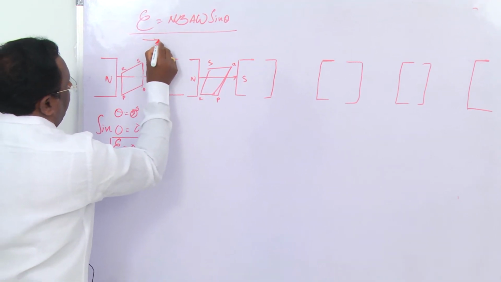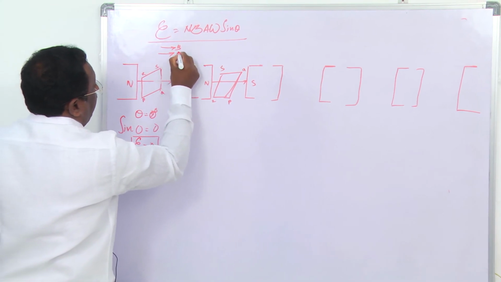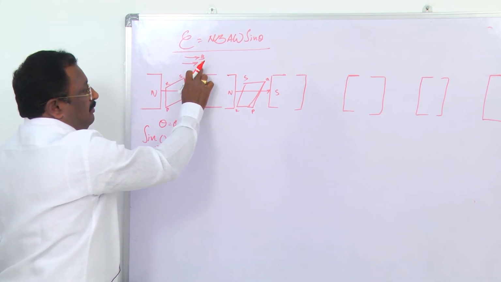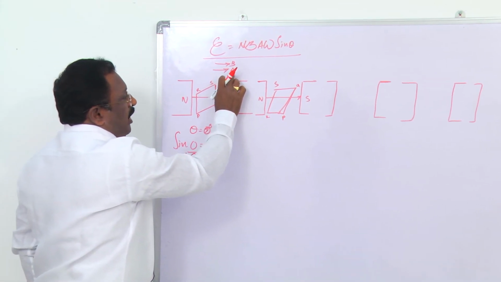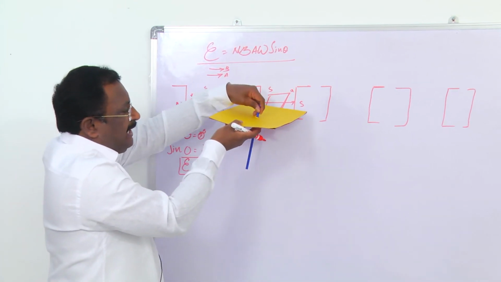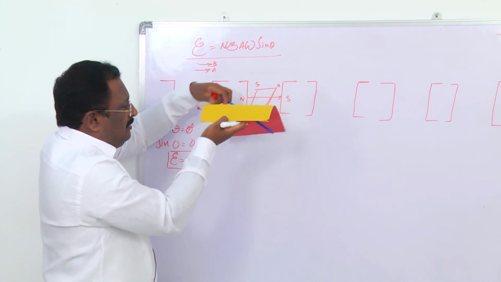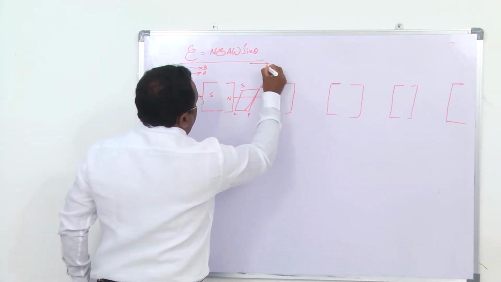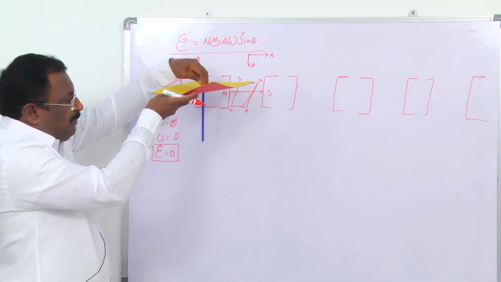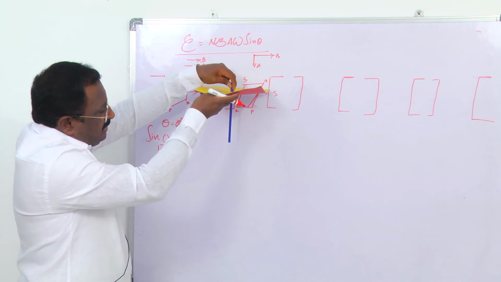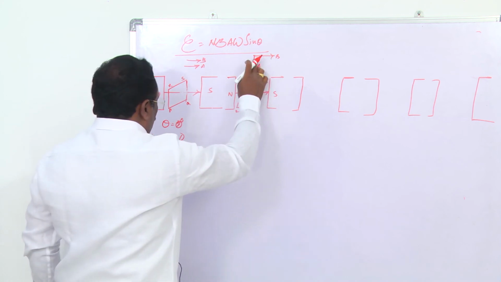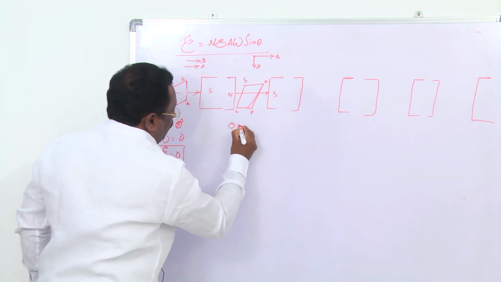Here what happened? This is the direction of B. This is the direction of A. What is A? Plane vector, the vector of the plane of the coil. Both are parallel. Here what happened? When the coil is rotating like this through 90 degrees, this is the direction of B. So, this is the direction of A, the perpendicular to the plane of the coil, exactly 90 degrees to B. So theta is equal to how much? 90 degrees.